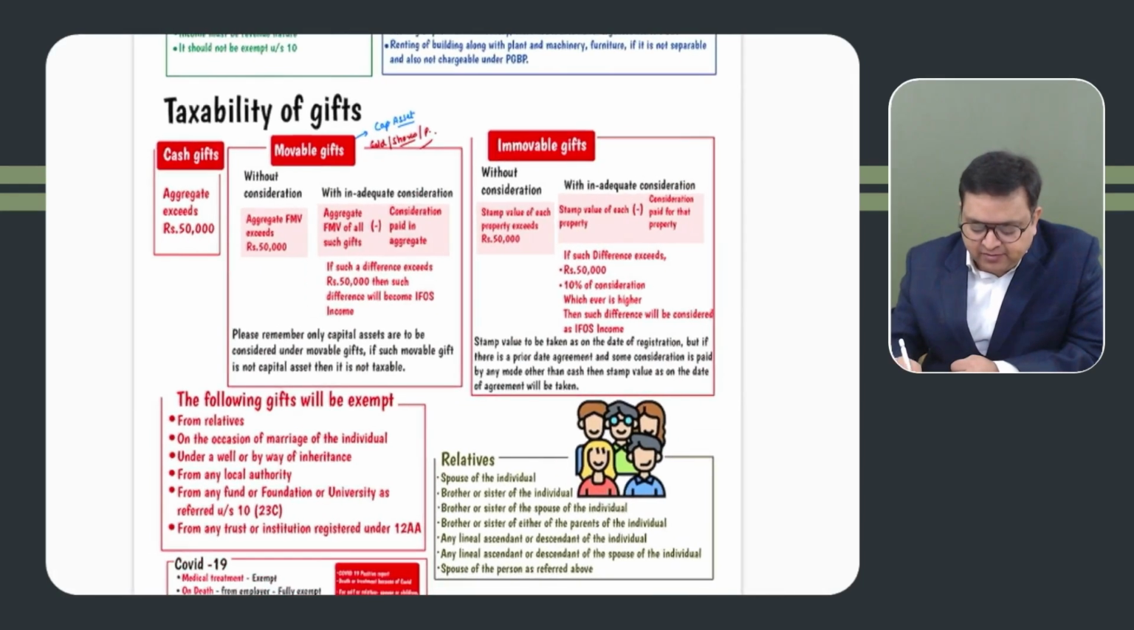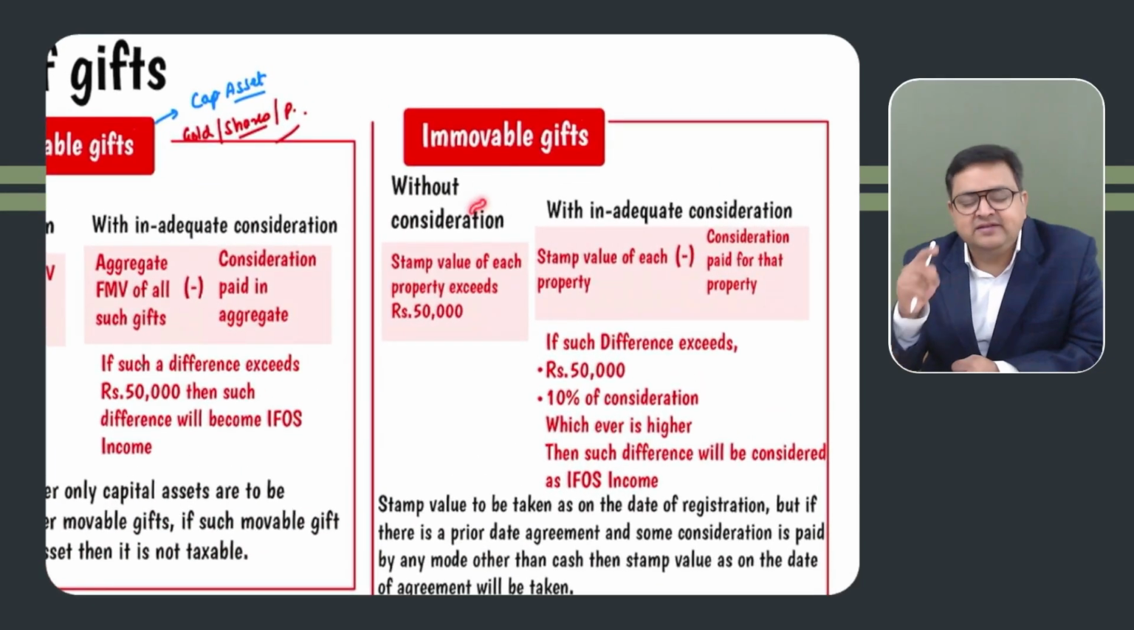See, if we are receiving it from our relative, then it would be exempt. But if we are receiving it from a non-relative, it would be taxable, right? Here you don't have to do the aggregate of immovable property. You have to look at each and every property as a separate property. So let's say the assessee has received 3 houses, then house 1 should be kept separate, house 2 separate, house 3 separate. Individual property should be seen.